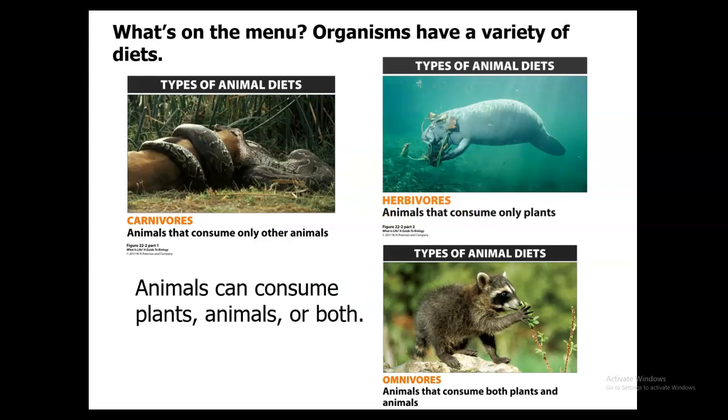So with the different types of animals, first we have our carnivores. Those are going to be the animals that consume only meat, or other animals. And so examples of these would be things like seals, wolves, hawks, and mosquitoes. Next, we have our herbivores. These are going to be animals that consume only plants. And so examples of those are going to be things like deer, cows, horses, squirrels. Then you have your omnivores. These are going to be animals that consume both plants and animals. Examples of that are going to be humans, raccoons, pigs, and chickens.